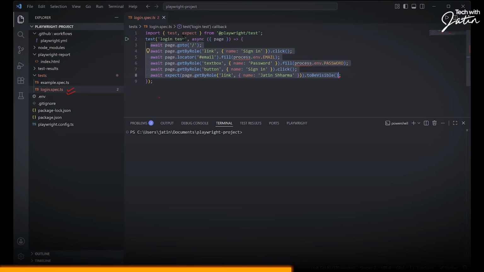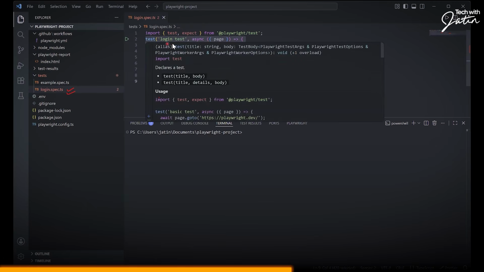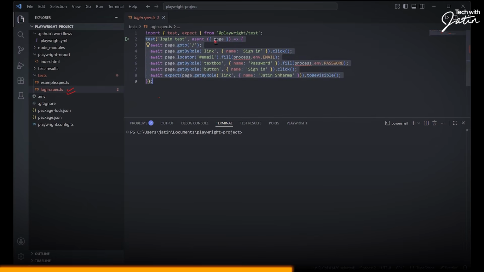Technically, what is this? This whole thing is my test, right? We have a test which is a login test. It basically has an asynchronous function, and over here we are passing the page context. Now, don't really get into this whole nitty-gritty. I'll definitely talk about it. The arrow functions and all, nothing to worry about on that part. But this is majorly an anonymous function which is coming into the picture.